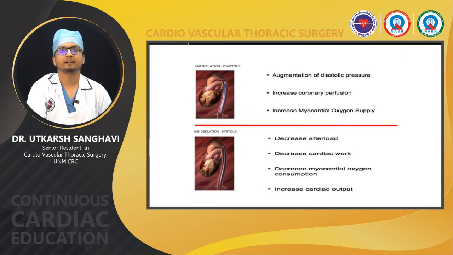Because of the inflation occurring in diastole, there is augmentation of the diastolic pressure, there is increased perfusion of the coronaries and there is increased myocardial oxygen supply. Because of the deflation in the systole, there is decrease in the afterload, decrease in the cardiac work output, decrease in the myocardial oxygen consumption and increase in the cardiac output.